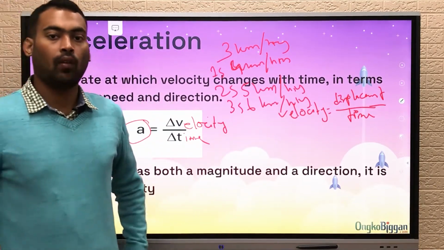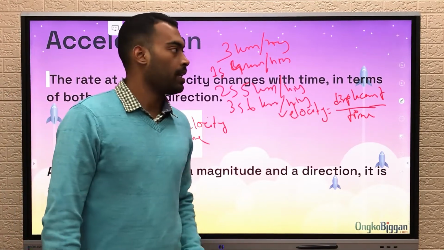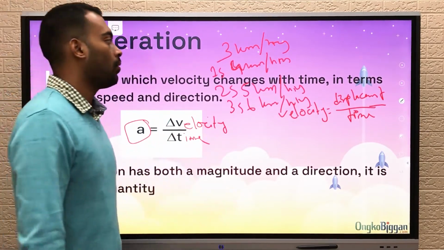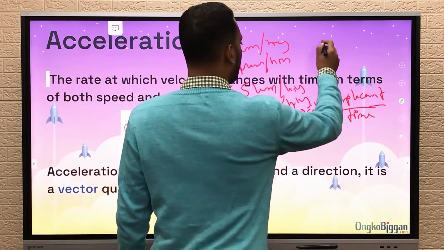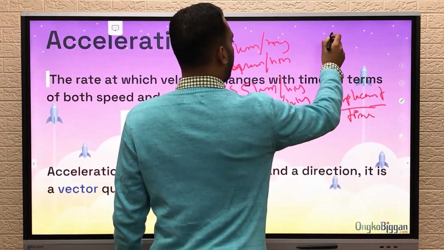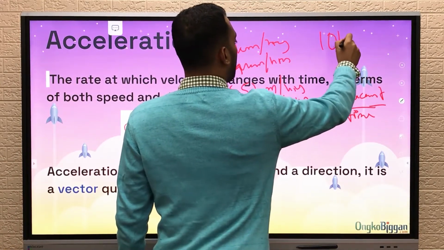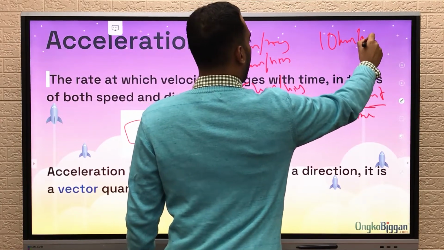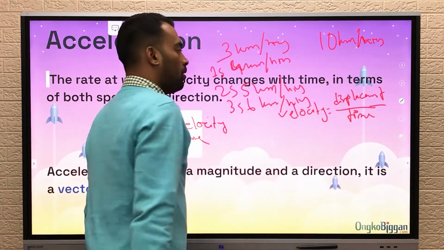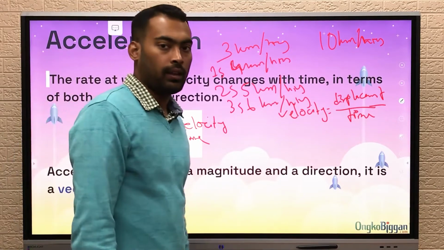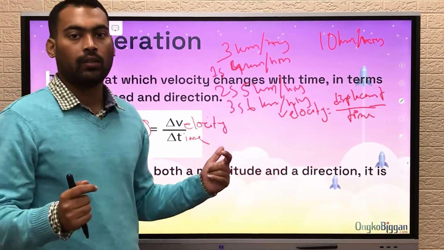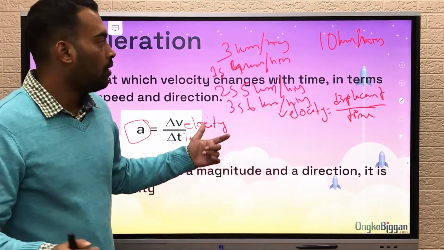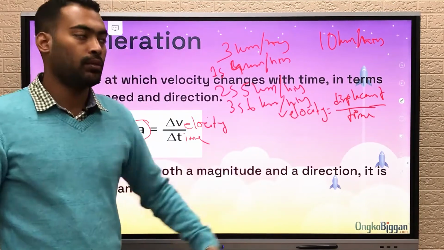So what does it mean? Is it only increasing? No, it can also mean decreasing. So how can that be? Suppose the speed of your car is already 10 kilometers per hour, and you want to decrease the velocity, right? So how will you decrease? You certainly cannot decrease the velocity suddenly. You need to decrease the velocity gradually.